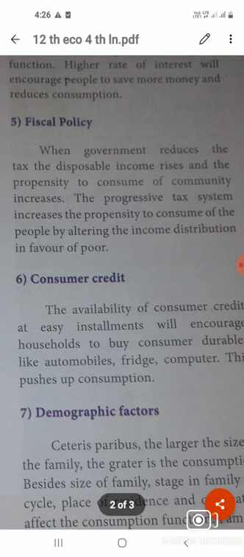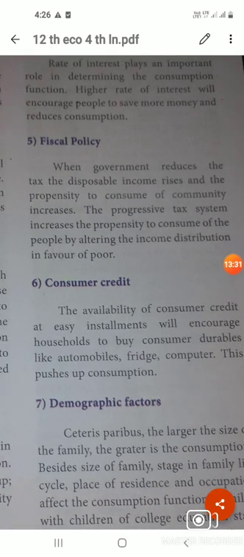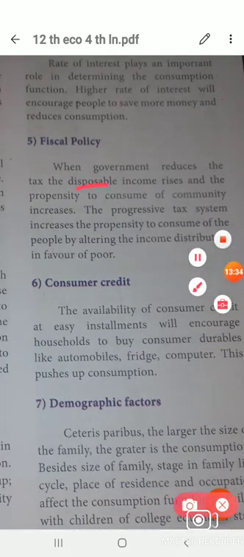And then fiscal policy, where the government reduces the tax. Fiscal policy means providing tax relief, so income rises and the propensity to consume also increases. A progressive tax system increases the propensity to consume of people by altering income distribution in favor of the poor. So the government makes income distribution favor the poor. Whenever the government reduces the tax, the price level also decreases, and the distribution of income improves. That is the fiscal policy.